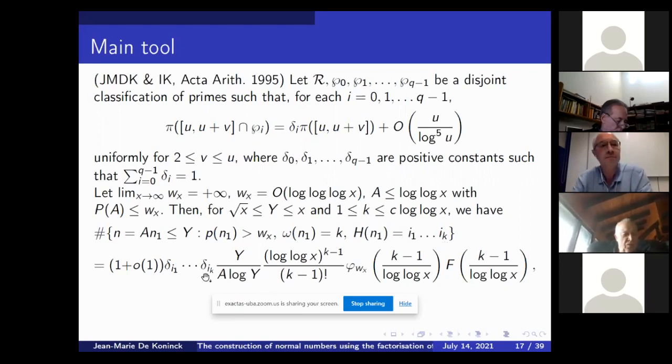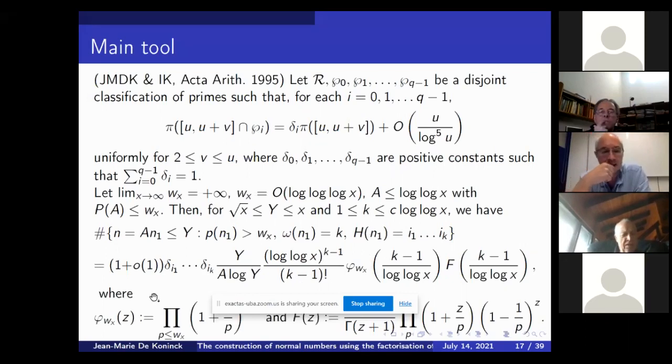You may recognize that if you replace y by x, you get x over log x times (log log x) to the k minus 1 over (k minus 1) factorial. But now we have the extension with this function h. And those factors are standard, similar to those that appear in the Selberg-Delange estimate. I just wanted to mention this. It looks scary, but it's not that complicated.